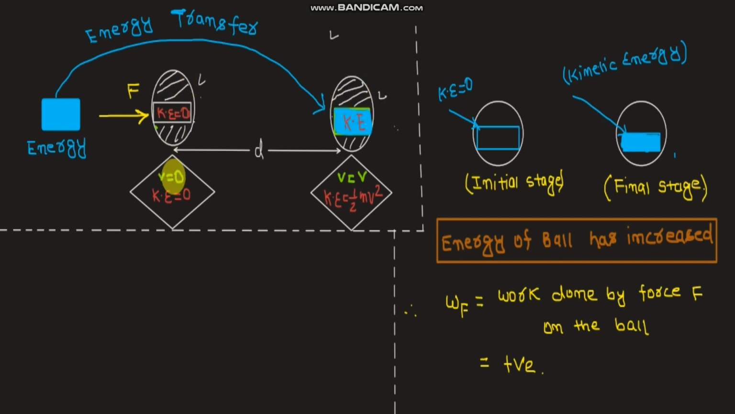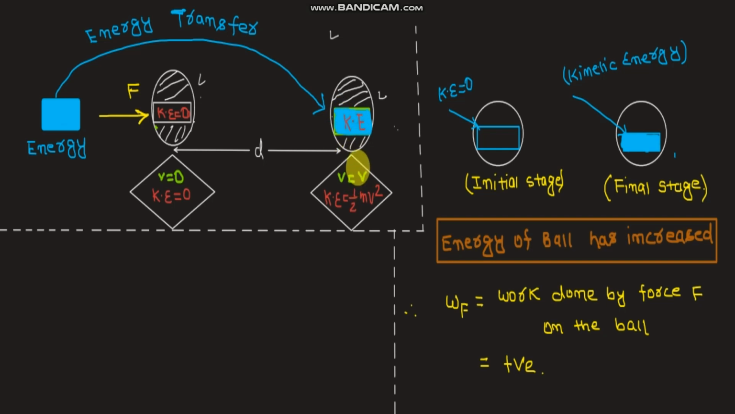Here we have an initial stage of the situation and a later or final stage. In the initial stage, the velocity of the ball is zero and hence the kinetic energy of the ball is also zero. The kinetic energy has been shown symbolically with a box, and we can see the box is empty and hence kinetic energy is zero. After applying a force F, the footballer transfers some energy to the football, and that energy gets stored in the kinetic energy of the ball, which has been shown symbolically here.